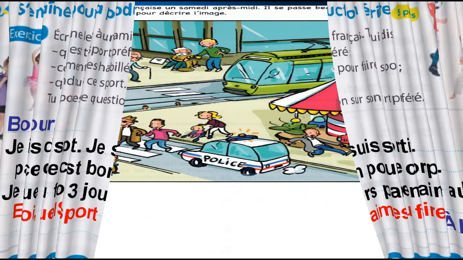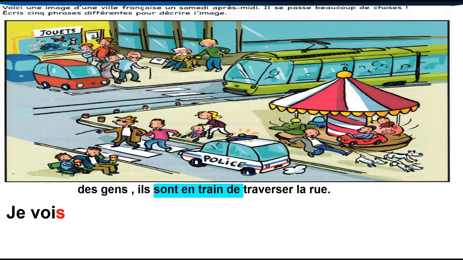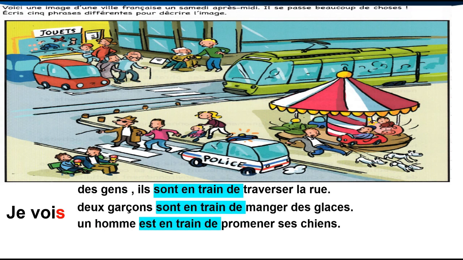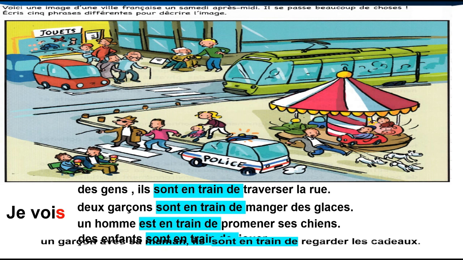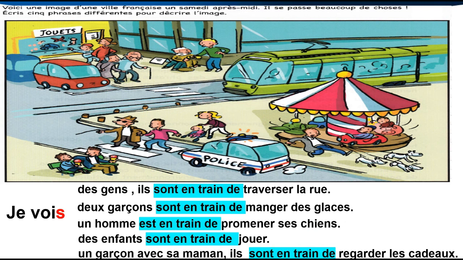And I have here something to describe a photo. I use être en train de, for example. I give any 5 sentences. For example, I say je vois, I see, je vois des gens, people, ils sont en train de traverser la rue. 2 garçons sont en train de manger des glaces. Also, un homme est en train de promener ses chiens. Des enfants sont en train de jouer. Also, je vois un garçon ici, a boy, avec sa maman, with the mother. Ils sont en train de regarder les cadeaux.